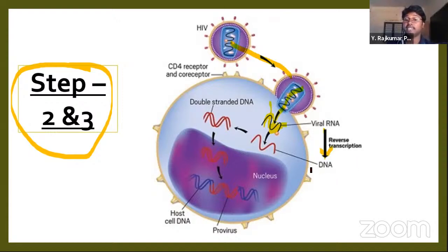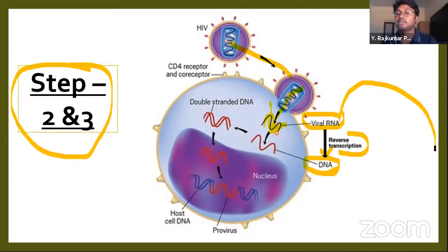This is the importance of reverse transcriptase. We have just studied that the HIV virus contains the reverse transcriptase enzyme. This enzyme helps in the conversion of viral RNA into DNA. Why does it have to be converted from RNA to DNA? It is to bind with our DNA.